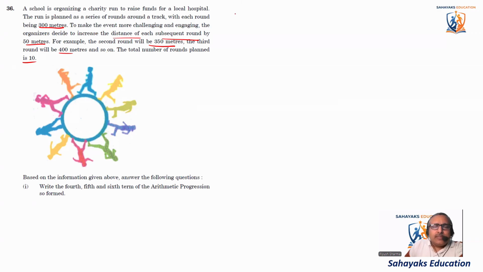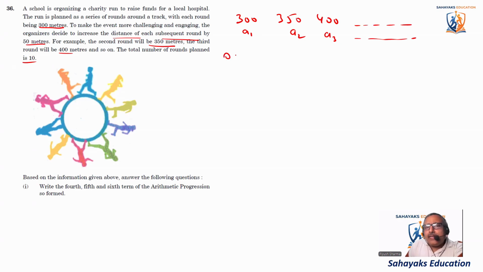Okay, so this is a question of an arithmetic progression. So the first round is 300, the second round is 350, then 400, and so on. So this value is A1, this is A2 and A3, and so on. So from here we can find d. d is equal to A2 minus A1, 350 minus 300, and it comes out to be 50. So the value of d is 50. This is what we have found.